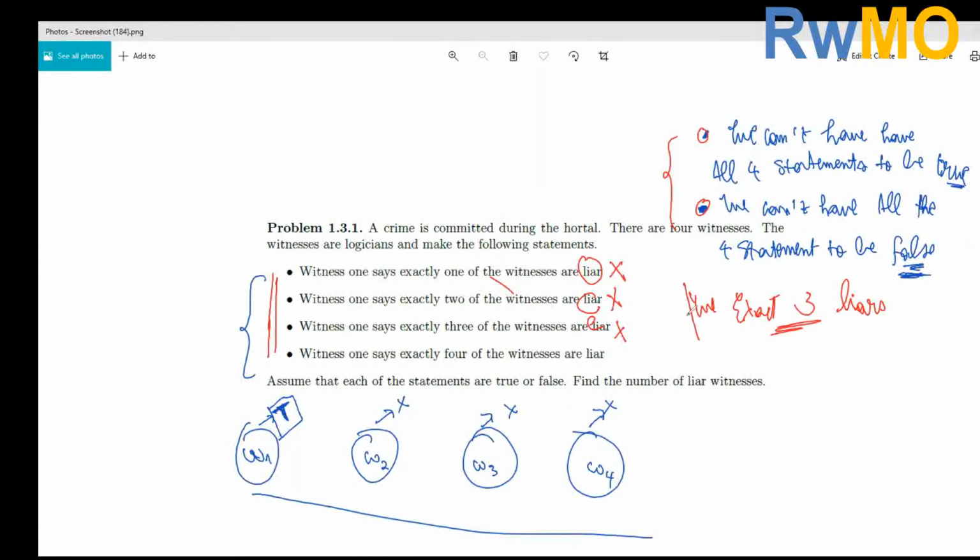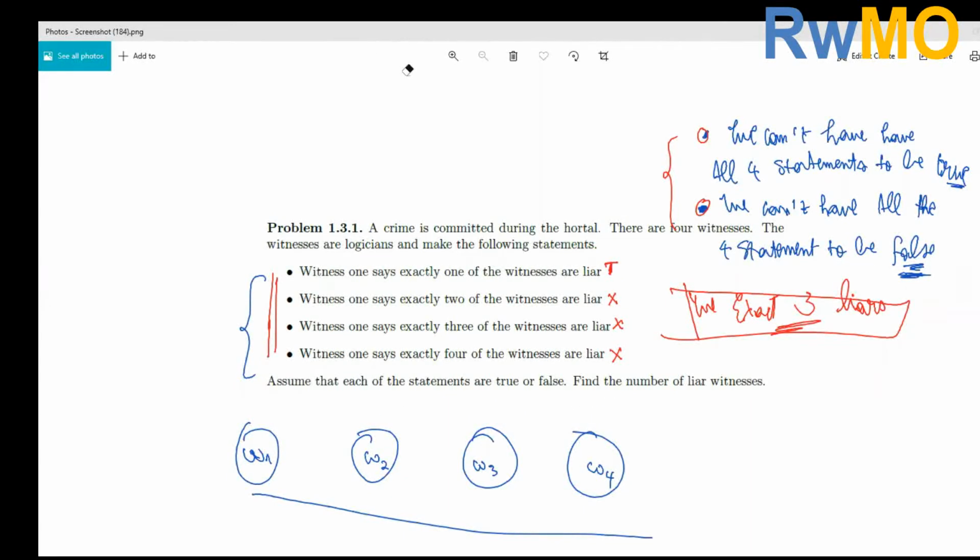This is the solution to the problem. As I gave an example earlier, in the first case, if you have this statement be true, then you need all these others to be liars, I mean to be false, because you already considered this one to be true.